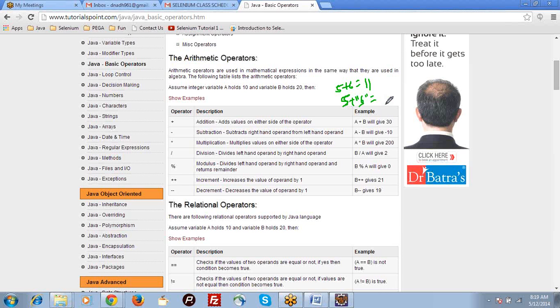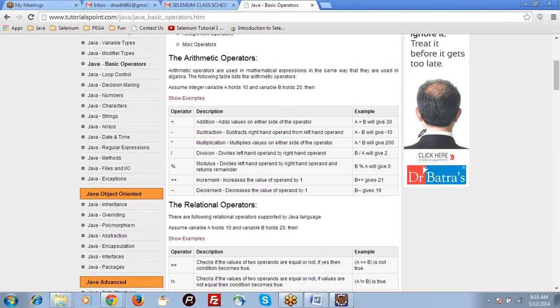Attempt it. Even if it's wrong, it doesn't make a problem. I think it returns only 5. No, no. If one of the operands is a string, then it will consider both as strings and it will concatenate. So it will return the result as 56. So if one of the operands is a string, it will consider both as strings. That you need to remember.